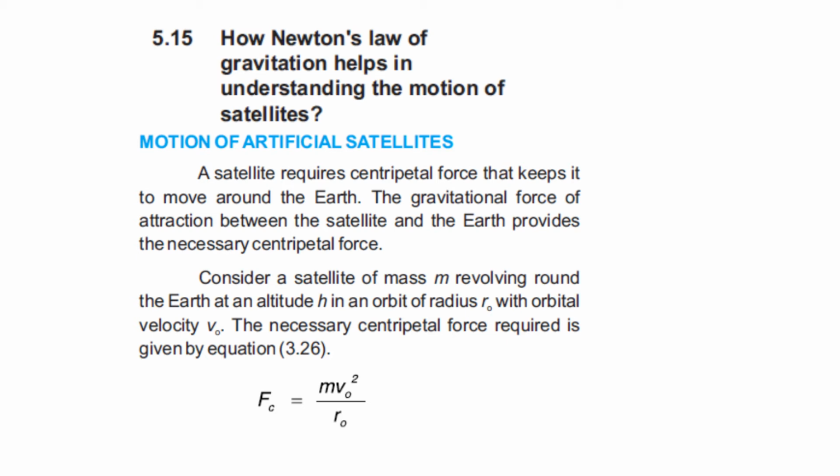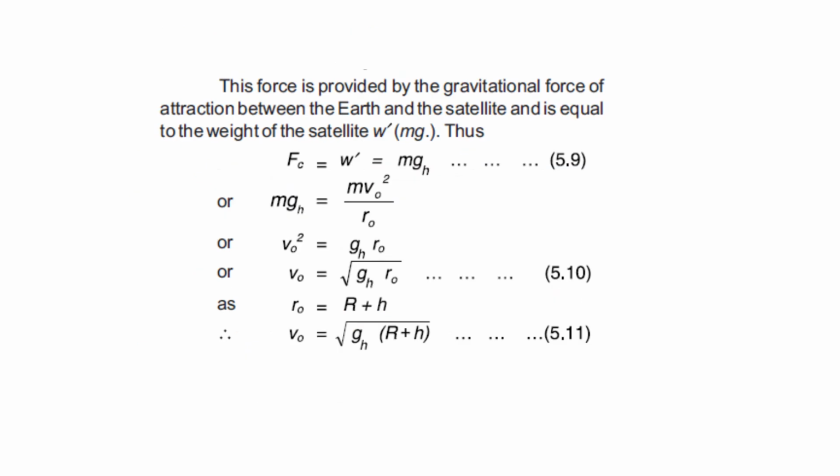Consider a satellite of mass m revolving around the Earth at an altitude h. Altitude is basically a height, in an orbit of radius r0 with orbital velocity v0. As we are dealing with a satellite and with space, that's why we take the radius of orbit as r0 and the velocity v0, because of their orbit. The necessary centripetal force required is given by equation 5.9, that is Fc is equal to mv0 square by r0. So you have to continue this question 5.15.